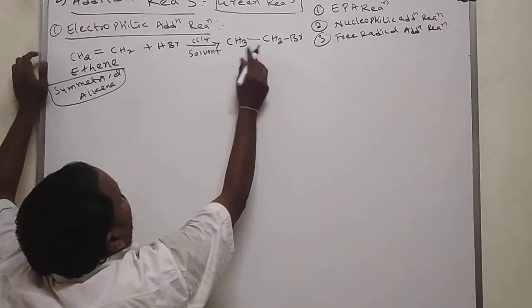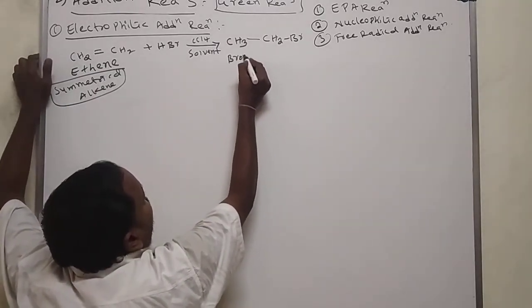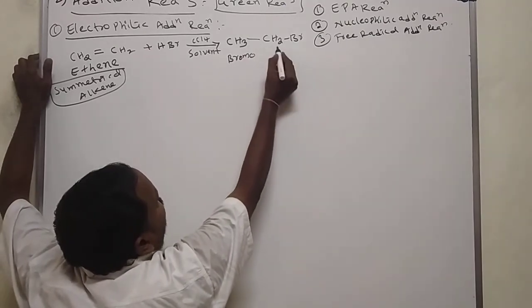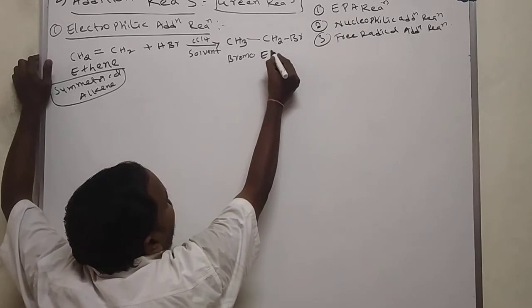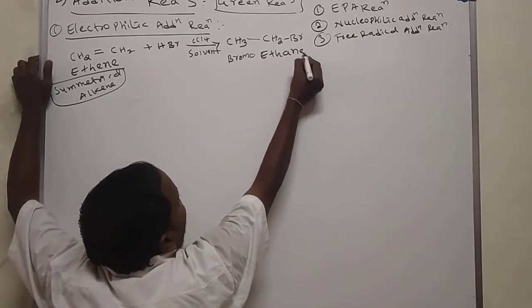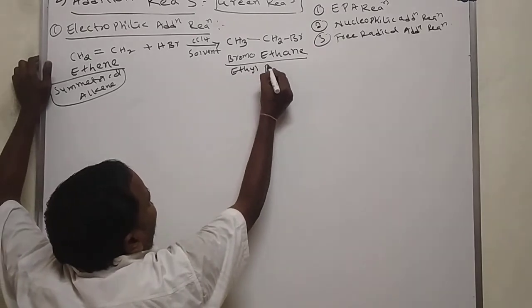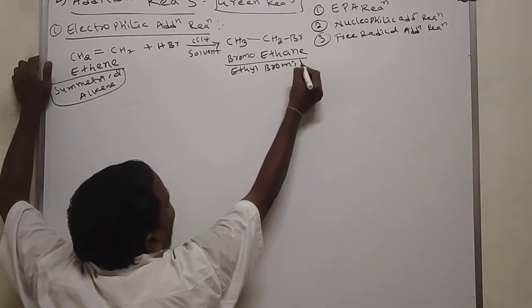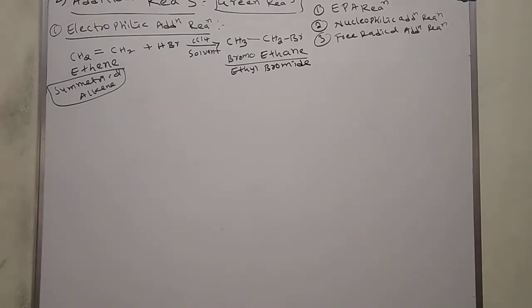What is the name of this molecule? Bromine is there, so write bromo. How many carbons are present here? 2 carbons. Ethane. Bromoethane or ethyl bromide. Ethyl bromide was formed. See here, this is one of the best examples for the electrophilic addition reaction.